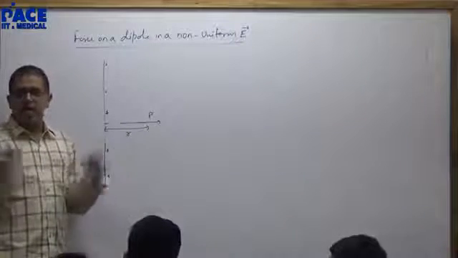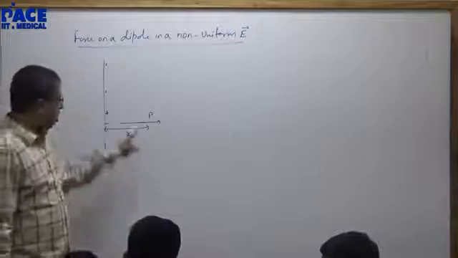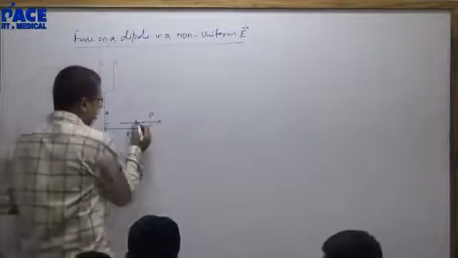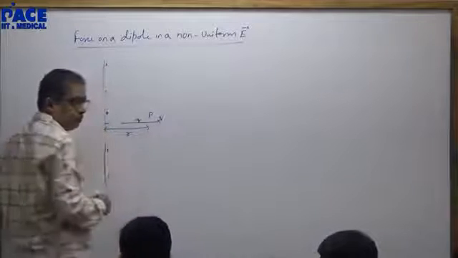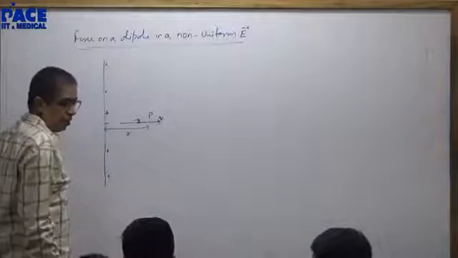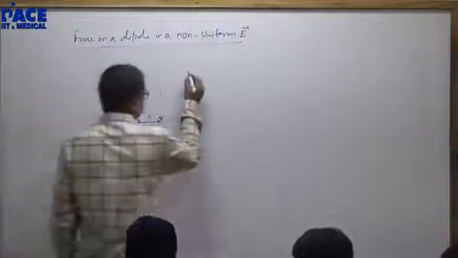The field because of the infinite long wire will not be uniform. Radially outwards field. Now here you have a dipole with minus q and q. Here the field and here the field will not be the same. So there will be force on it. How do you get the force?